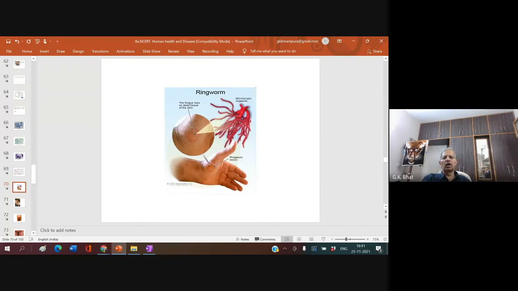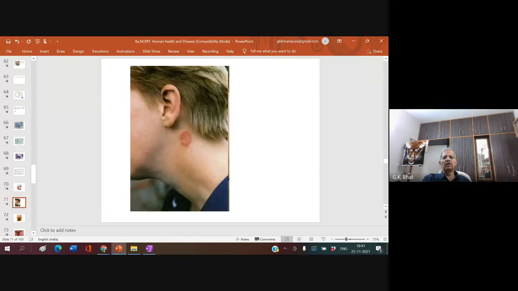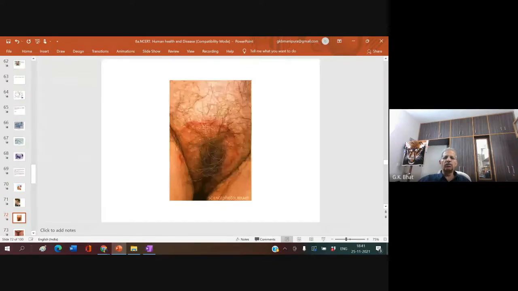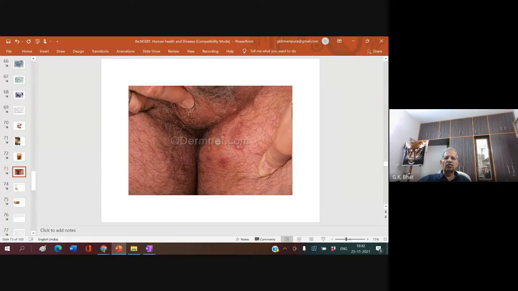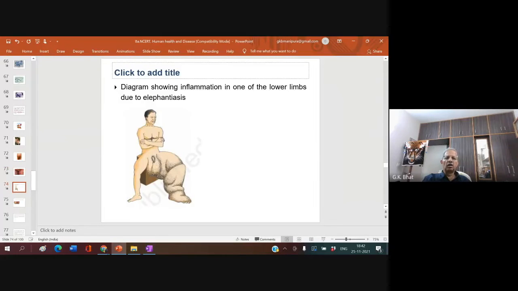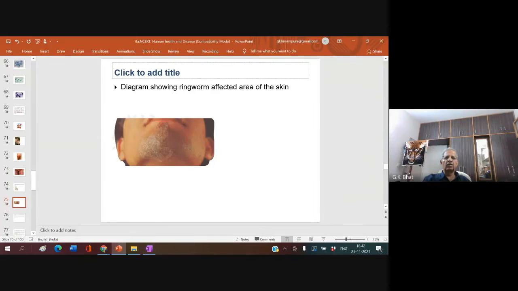So, this is the ringworm: symptoms, appearances, and you can make it out here. I hope you can see it clearly, right? Many times you see ringworm on the genital organ. It is the vulva in case of females. See? You can see that these are all ringworms, in case of males. This is what you have in the NCERT book. Affected area of the skin.